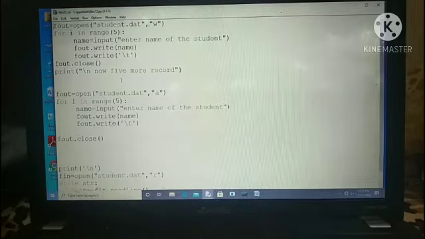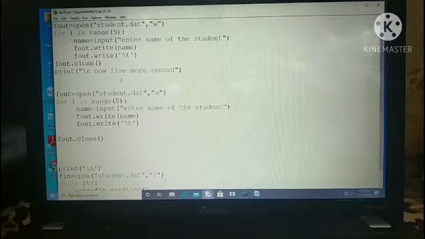Now here you can see I have made a file student.dat in which I have stored some records. I am storing 5 records. First of all, I have stored 5 names of the students, and after storing them, I have closed the file. Now I want 5 more new records.